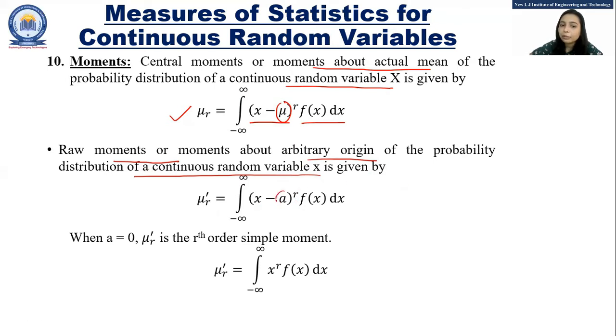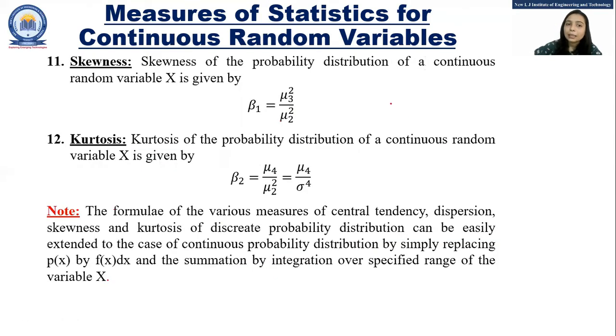Now if we take the value of a equals 0, the rth order simple moment is given by mu r dash equals integration from minus infinity to infinity of x raised to r into f of x dx. The next is skewness. The skewness for the continuous random variable x is given by beta 1 equals mu 3 square upon mu 2 cube.